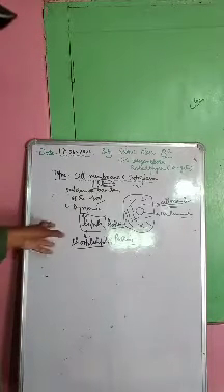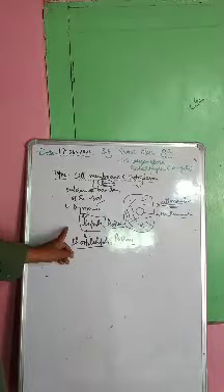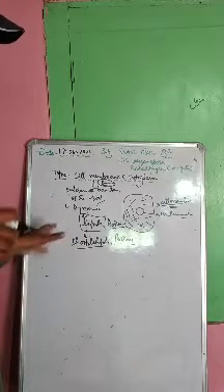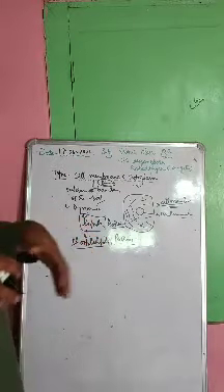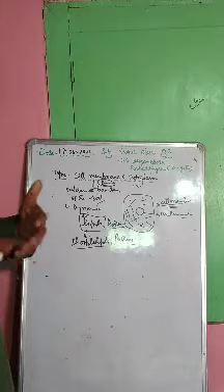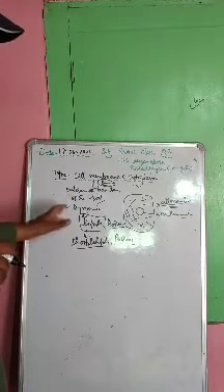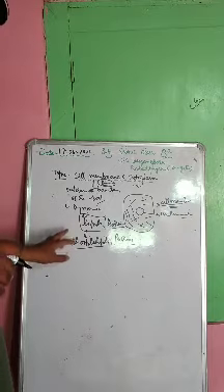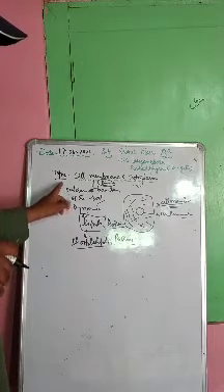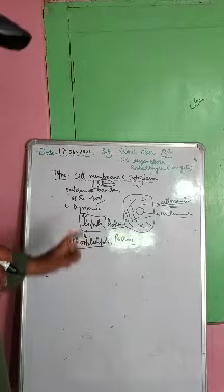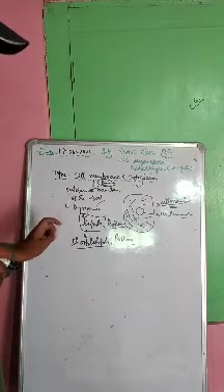I will not go into detail and tell you that these phospholipids have hydrophilic ends and hydrophobic ends. That is something you have to understand in your higher classes. But up to class 8, it is enough to remember that the cell membrane or plasma membrane is made up of phospholipids and proteins. These are the components which make up the cell membrane.